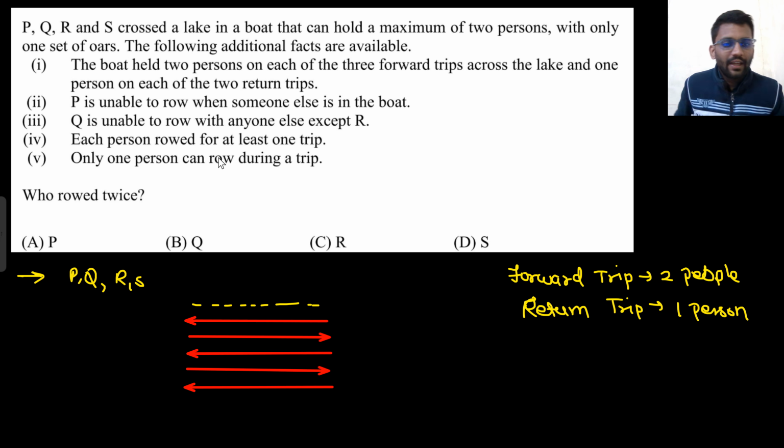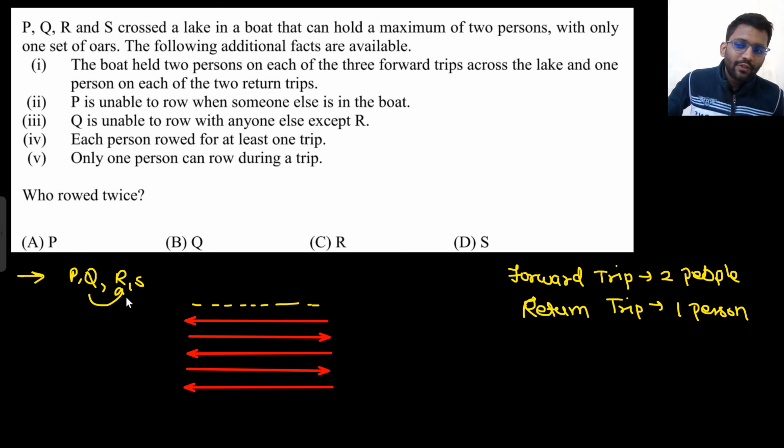At least once everyone has to row. P, Q, R, S, everyone has to row at least once, and only 1 person can row during a trip. It's not that while going forward or while returning back, 2 people will be rowing a boat. No, only 1 person will be rowing a boat. Okay, so let's see what should happen.